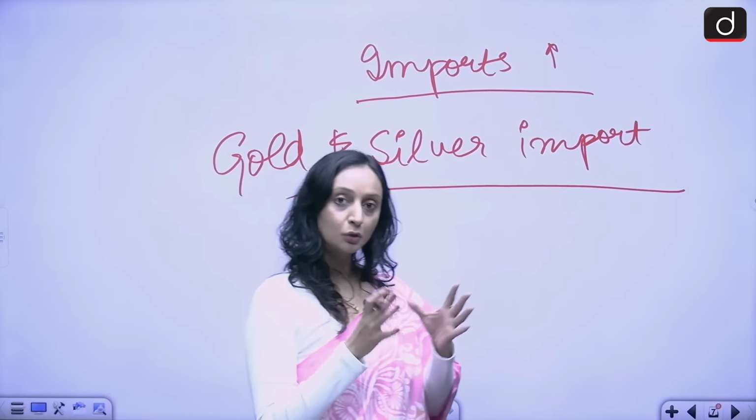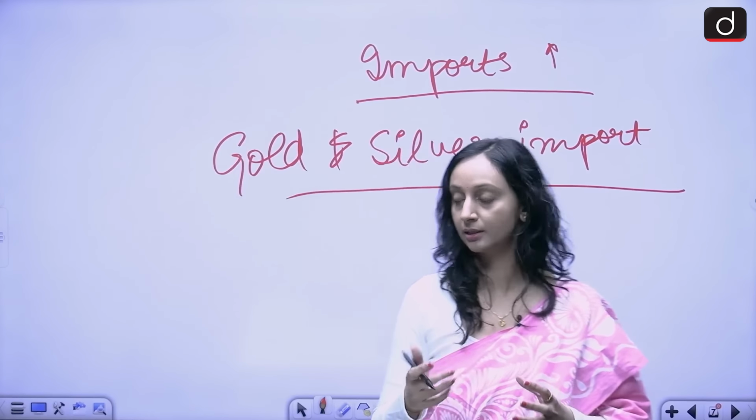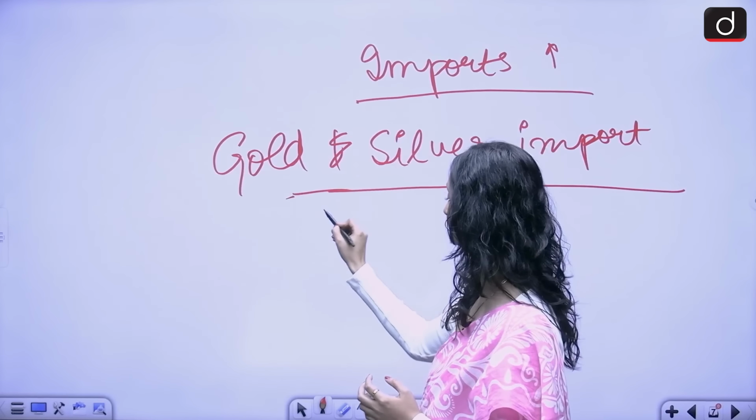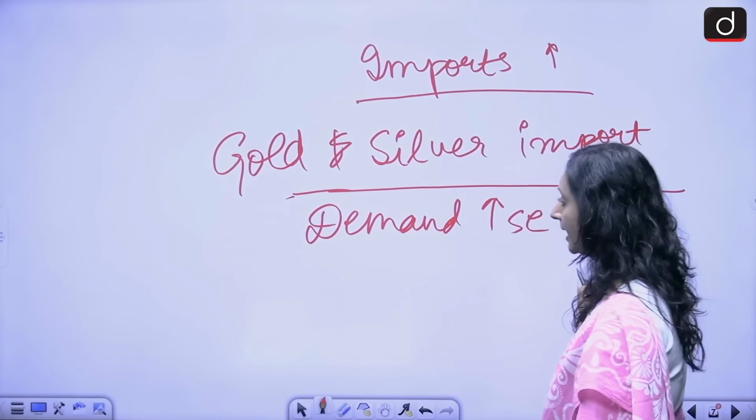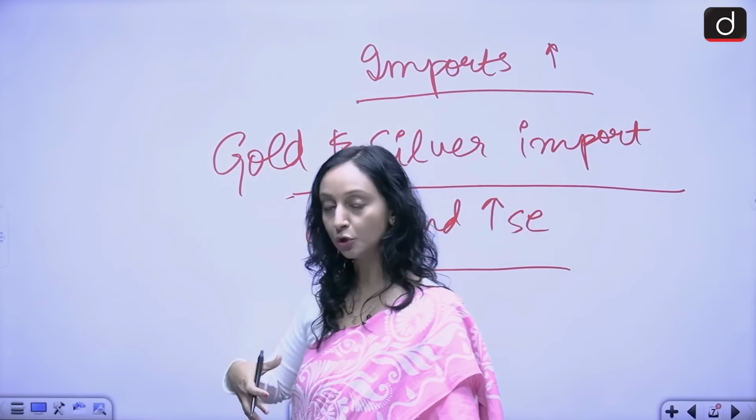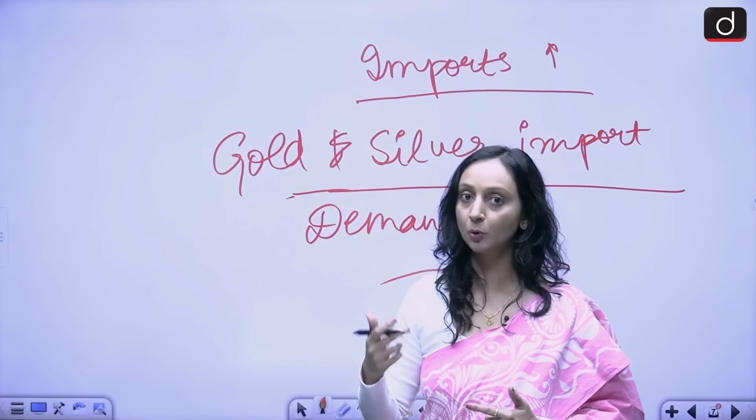So understand there are two situations for the imports to increase. First, if the demand has increased, naturally you'll have to import more. So then again our imports are going to go up.